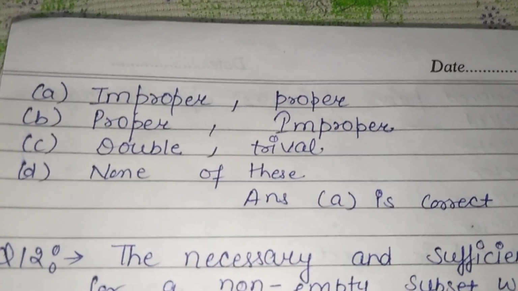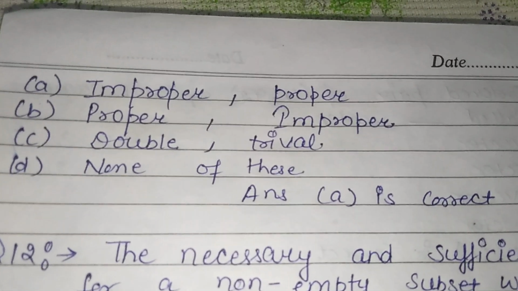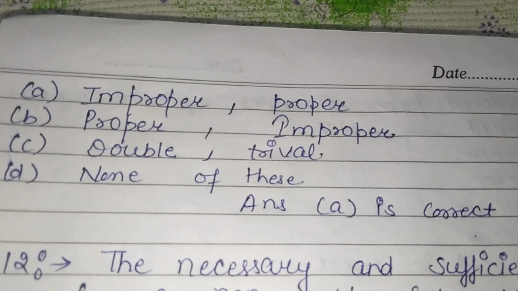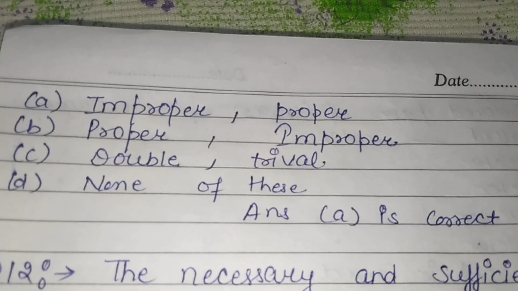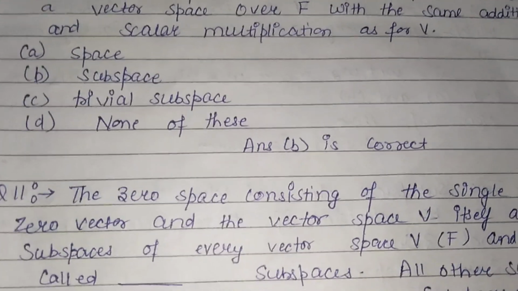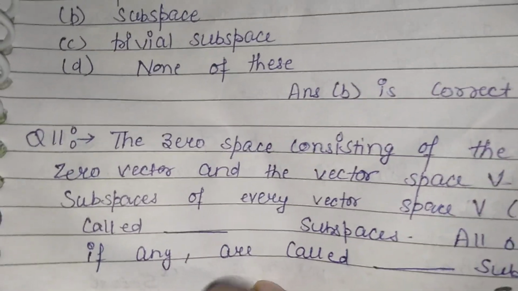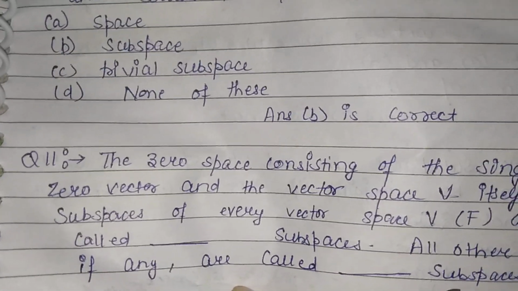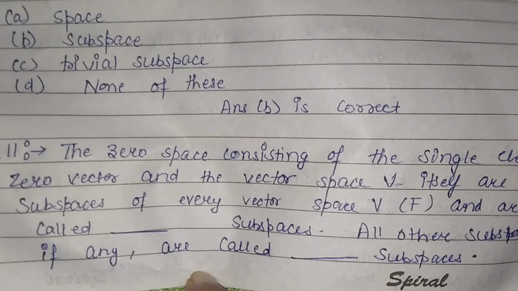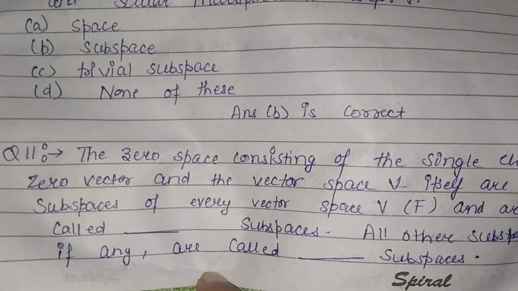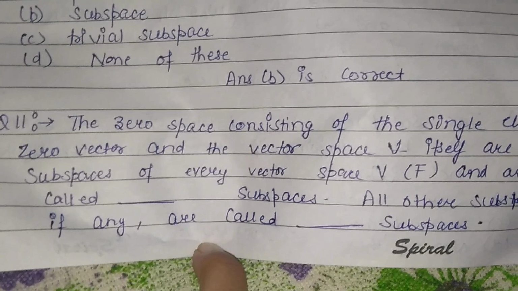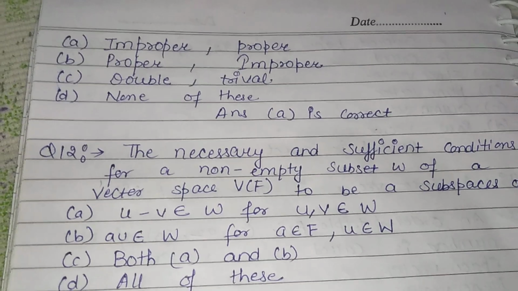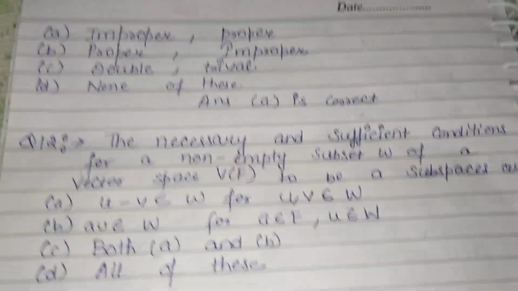We have to choose from: improper, proper; proper, improper; double, trivial; none of these. So here answer A is correct, that is improper and proper. How? If the zero space consists of the single element zero vector, then it is improper, and all others which are left are proper. So in the first space we fill improper, and in the second space we fill proper. So A is the correct answer.